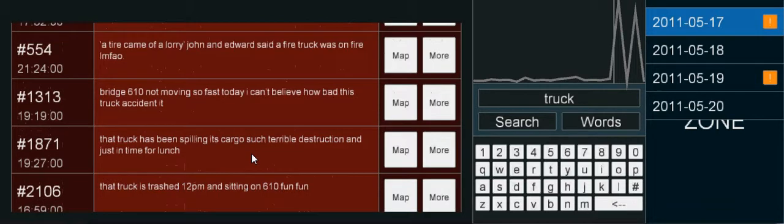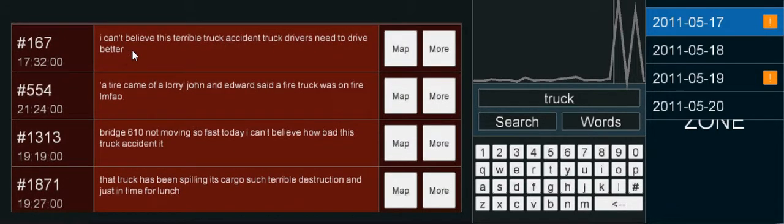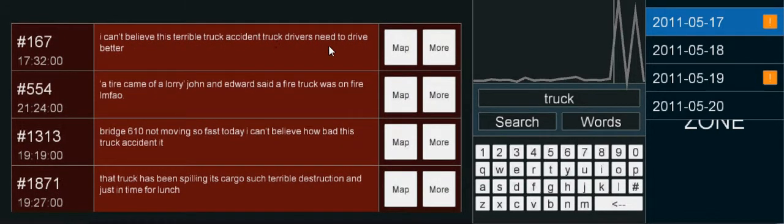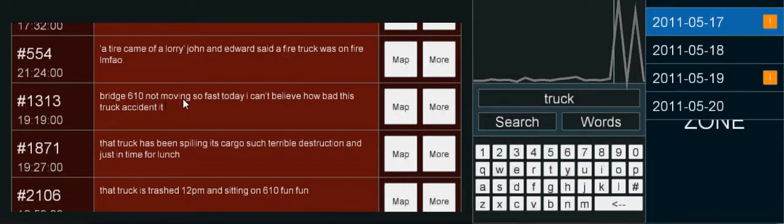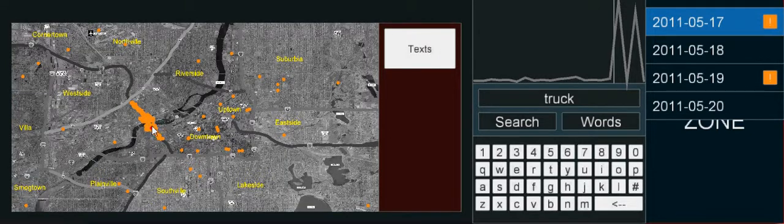Here we have all this text that people have been saying. We see that there's a truck accident and drivers should drive better. Okay, Bridge 610 not moving so fast today. I can't believe how bad this truck accident is. Alright, let's map this guy. He's mapped right where we thought this incident is happening.